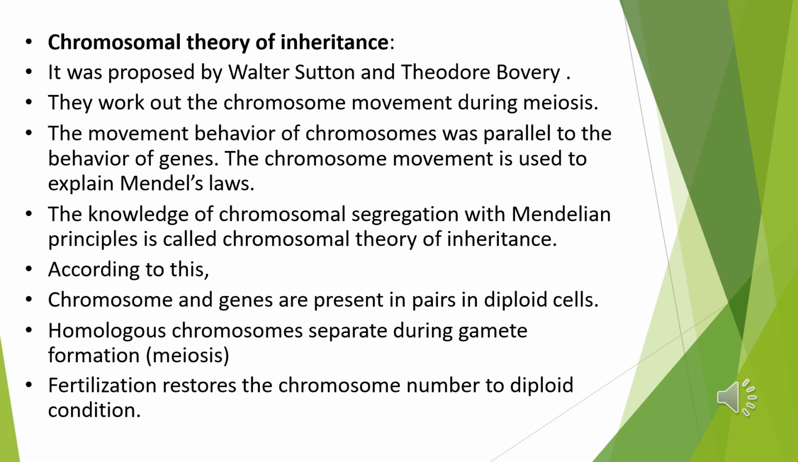So all these points you have to learn properly. The paired condition of both chromosomes as well as genes is restored during fertilization. Homologous chromosomes synapse during meiosis, which you all have learned, and then segregate independently into different cells, which establishes the quantitative basis for segregation and independent assortment of hereditary factors. In many organisms, the sex of the individual is determined by specific chromosomes called sex chromosomes, as in humans.